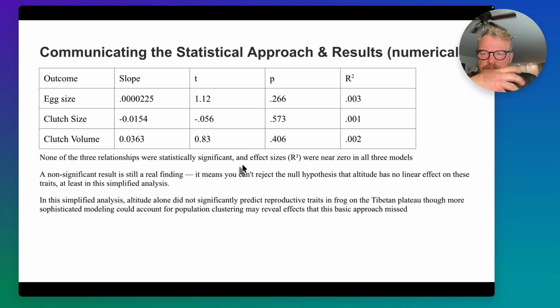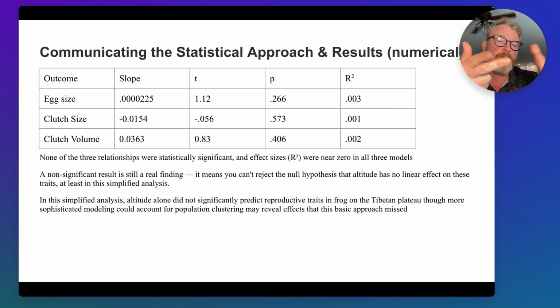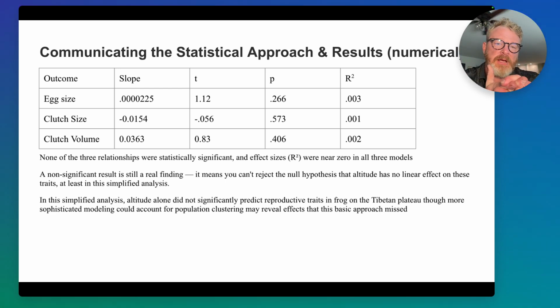They might try to find a better predictor, or maybe even get all the body sizes and see if altitude or body size is a good predictor of where female frogs allocate their energy: making bigger eggs, larger clutches, or a bigger total clutch volume.